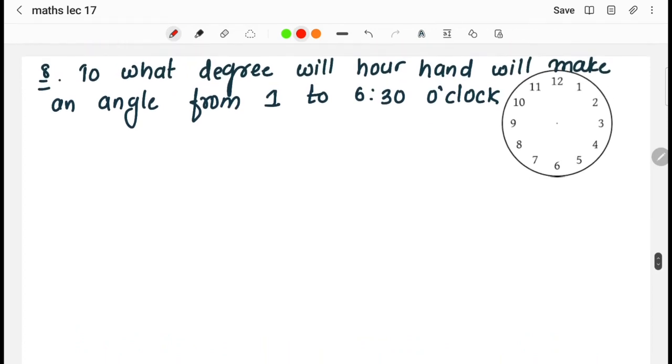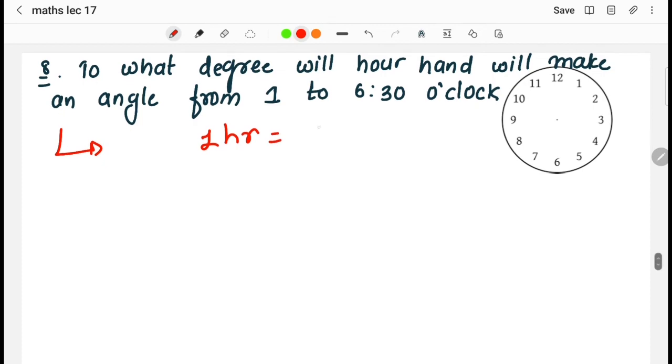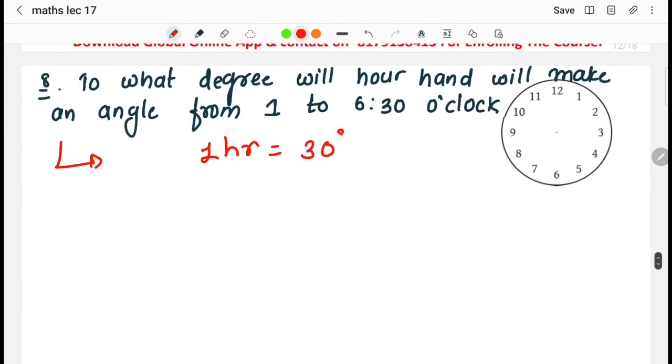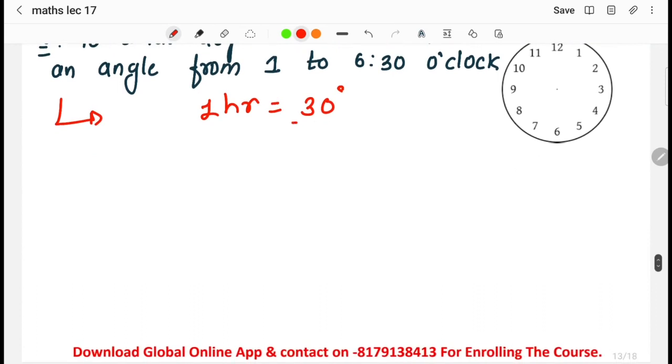To what degree will our hour hand make an angle from 1 to 6:30? This is something of this topic of discussion here, but nothing but simple tricks have been used. Again, for 1 hour, as we know, the hour hand is covering 30 degrees. In 1 hour it is covering 30 degrees, right? So from 1 to 6:30, now it has to move.